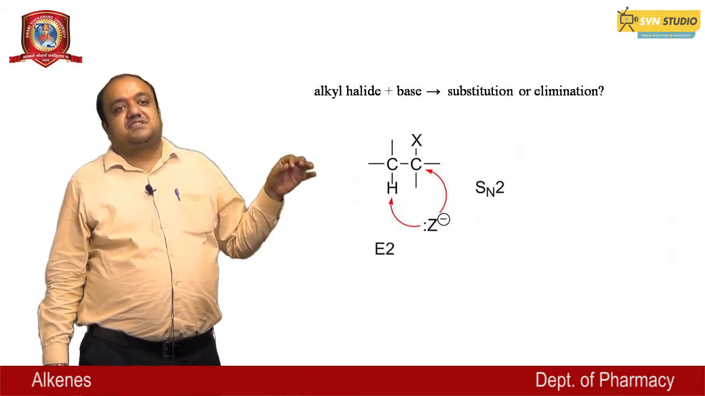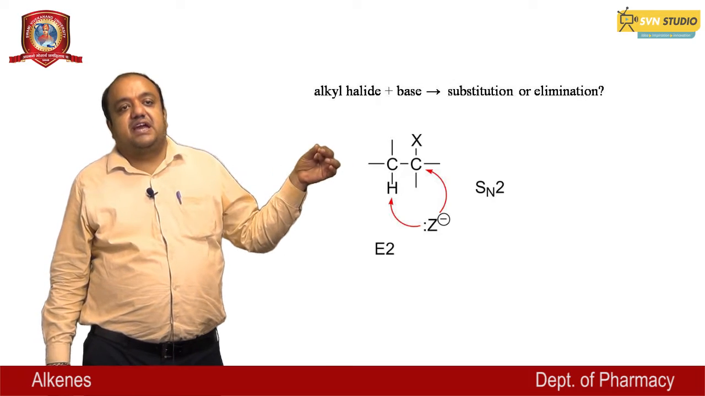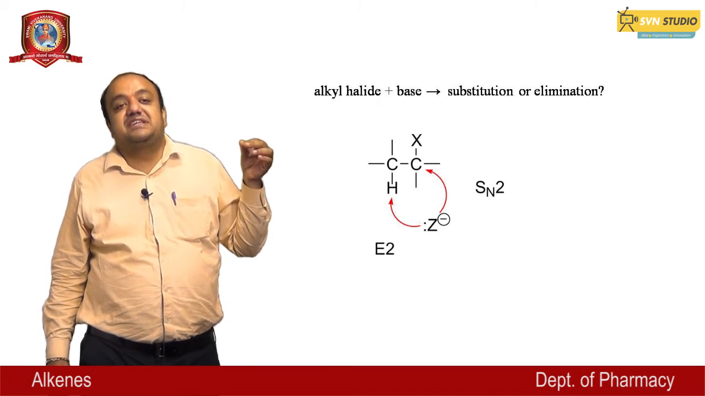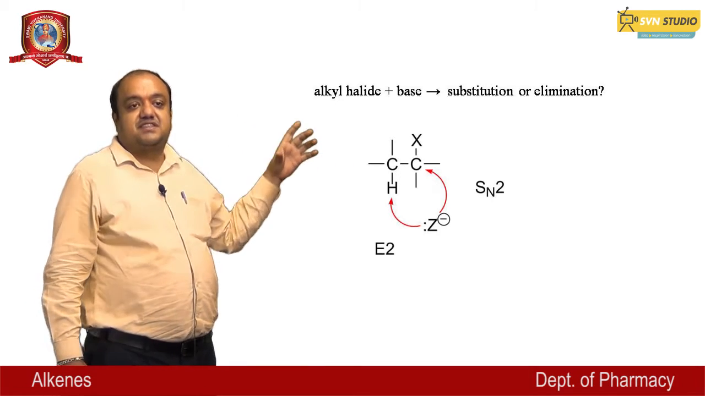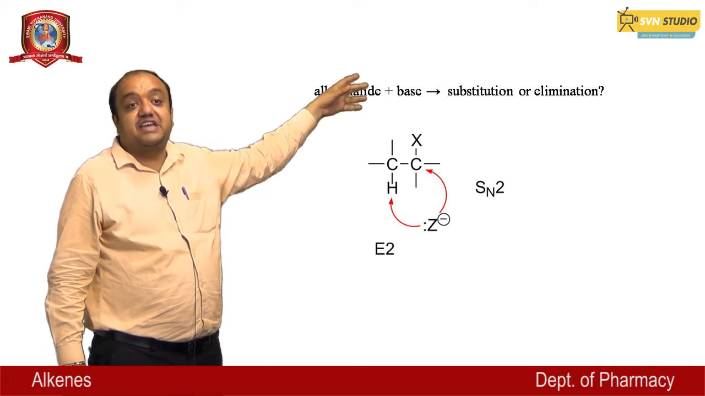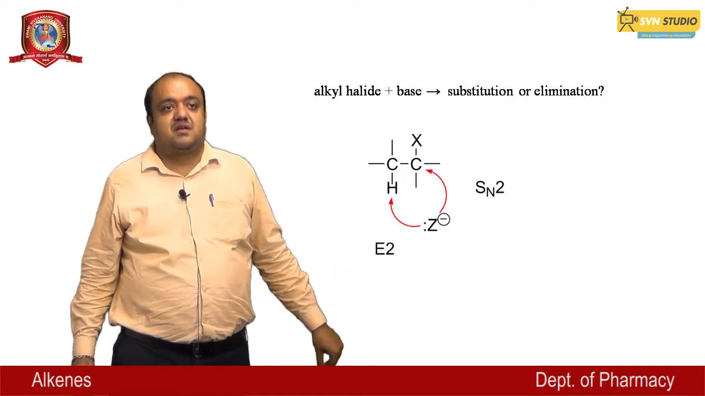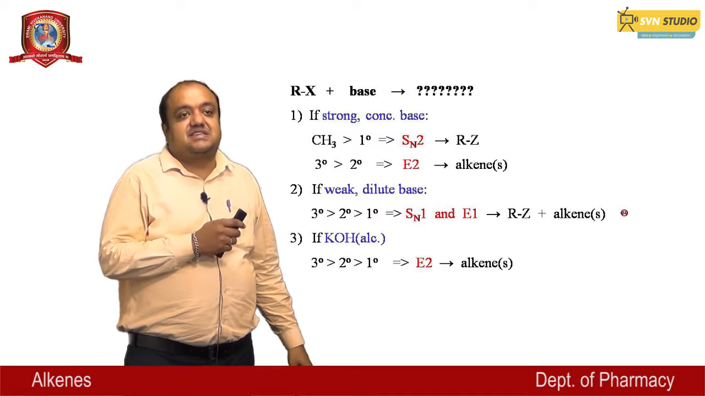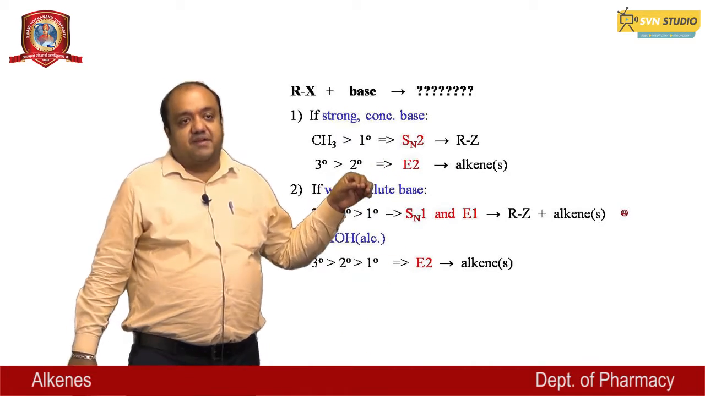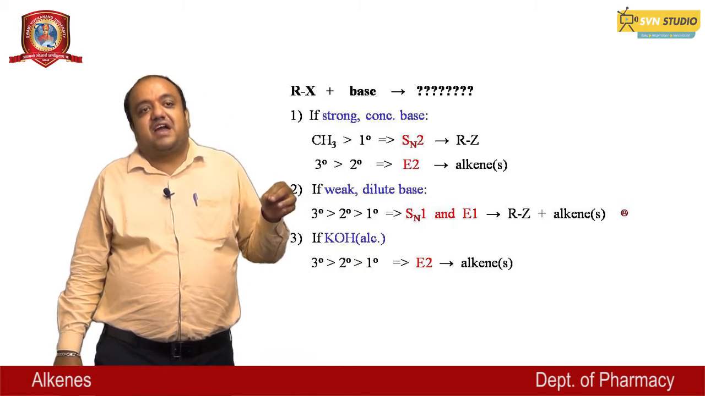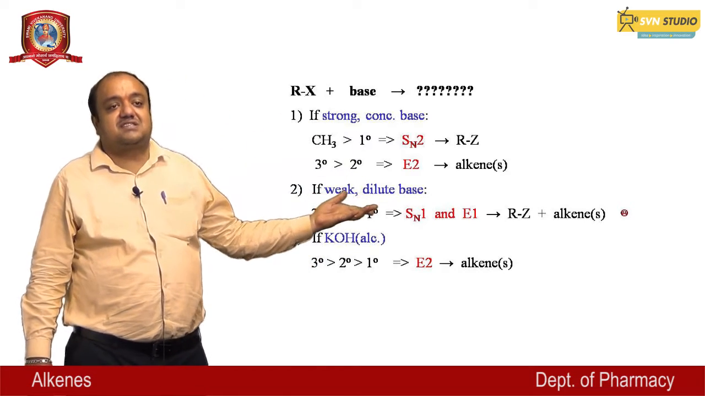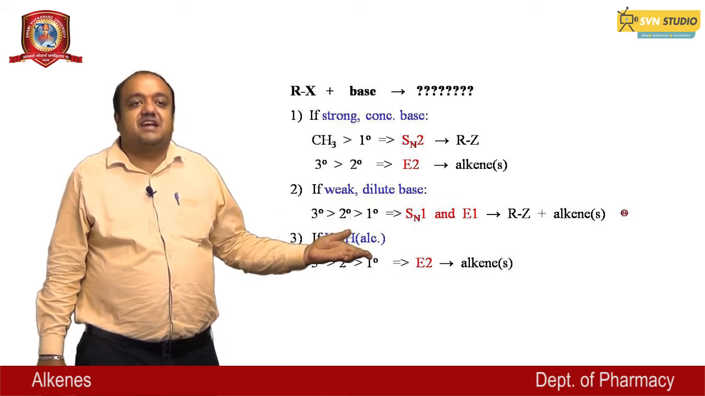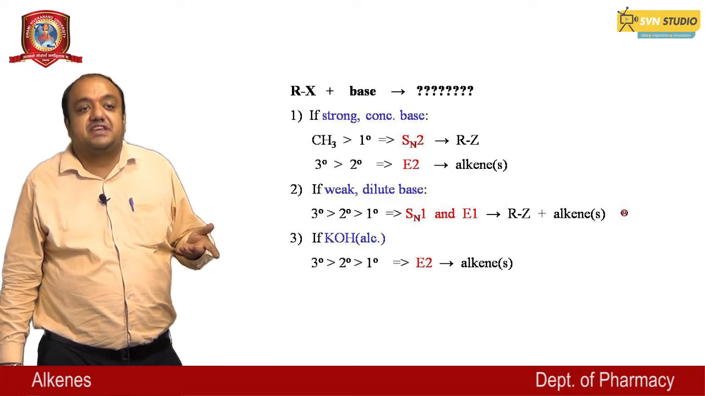Alkyl halide reacts with base and gives substitution or elimination reactions. In this reaction, the SN2 mechanism and E2 mechanism are there. If a strong or concentrated base is here, then methyl is greater than primary in the SN2 step, and lastly tertiary is greater than secondary because of this E2 reaction giving alkene.